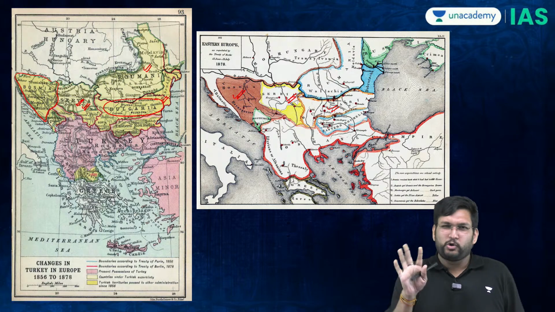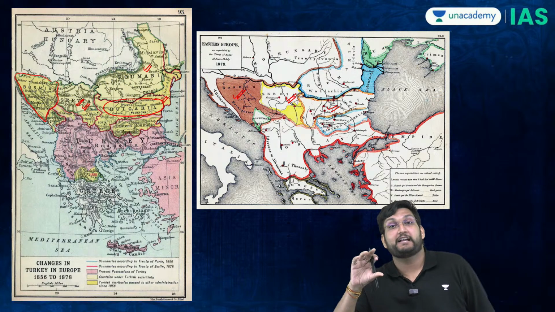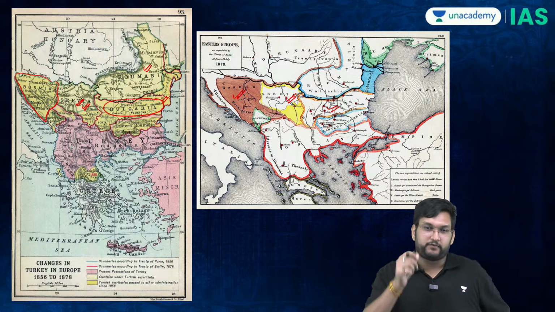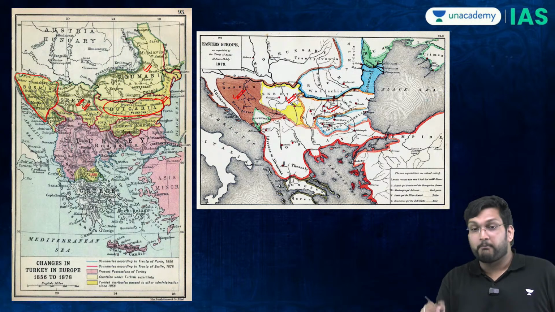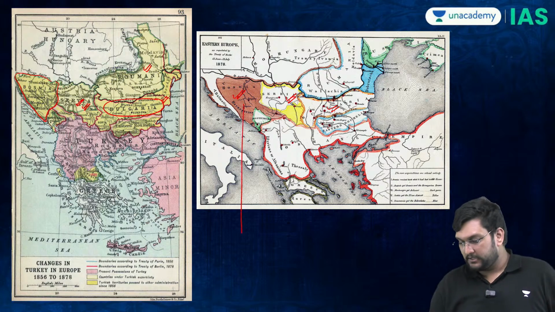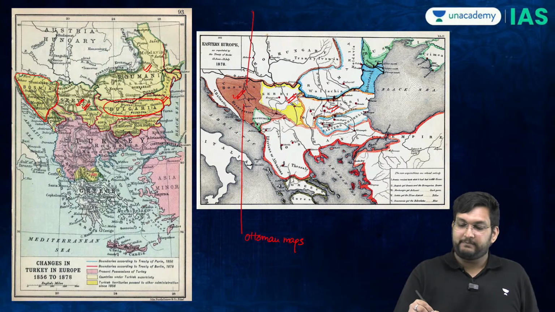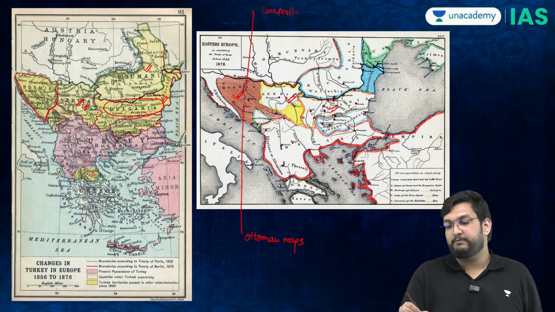I know them. Don't let them. Germany will oblige, but they will create a very confusing system. And the confusing system was, Bosnia will be shown in Ottoman maps, but this whole area will be controlled by the Austrian Empire.